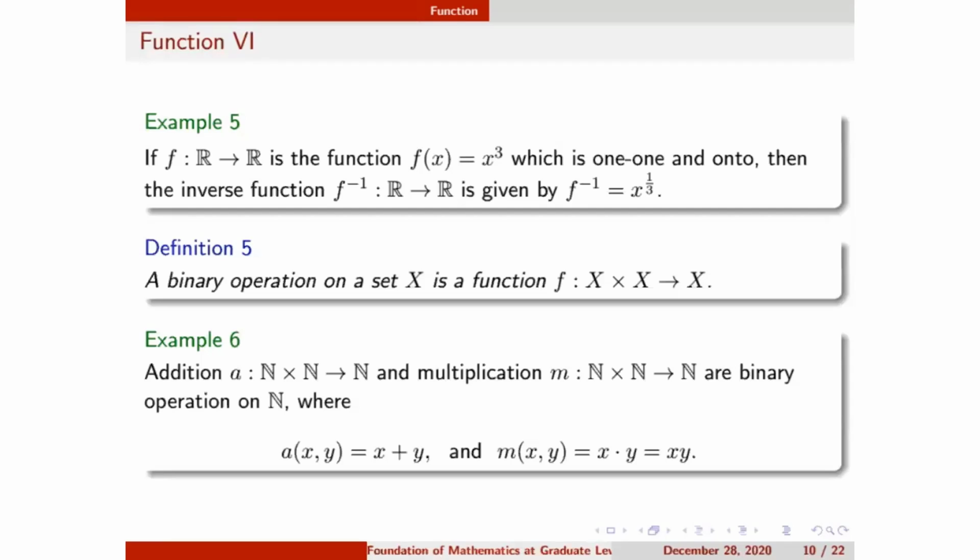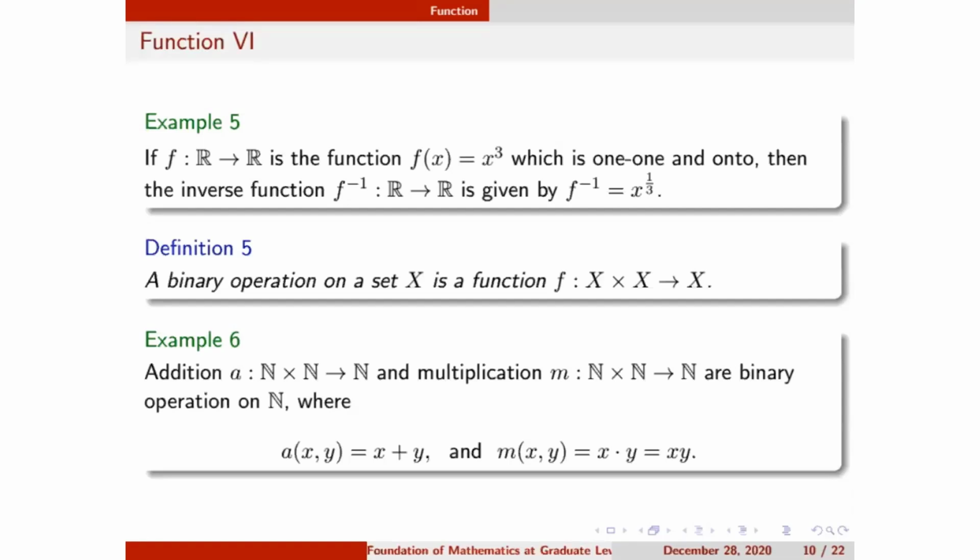But if I draw the graph of x cube, it is kind of an S shape, and if I draw a line parallel to the x-axis, it cuts the graph at only one point. So the function is 1-1 as well as onto. So it is a bijection, and I can find the inverse of the function. When a function is bijective, we can find the inverse. So the inverse function of the cube function is the cube root function.